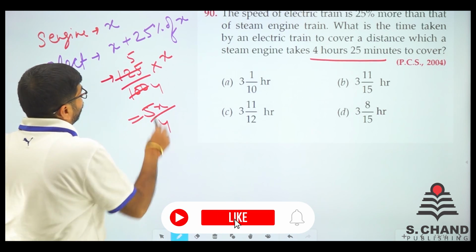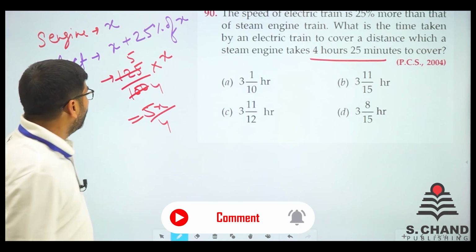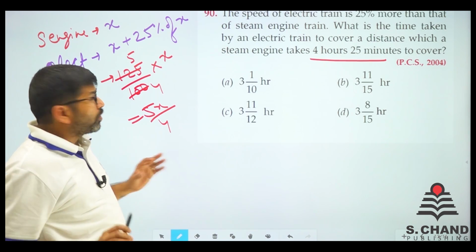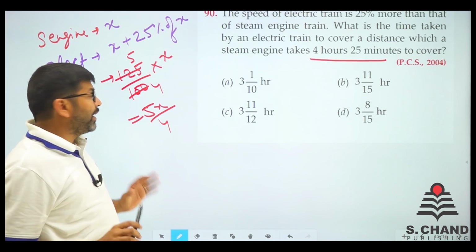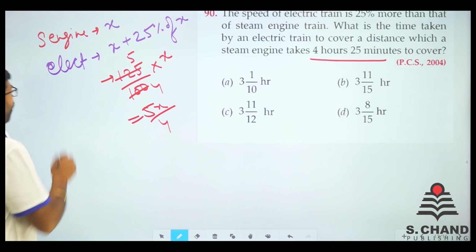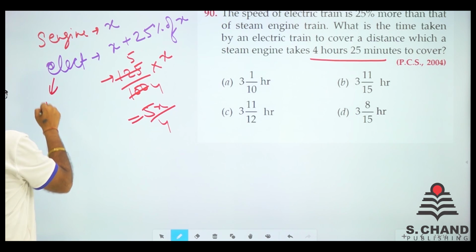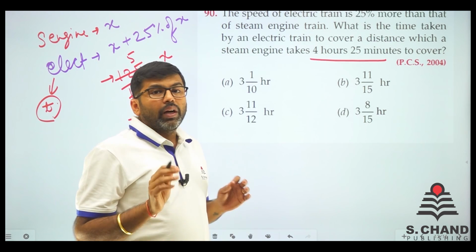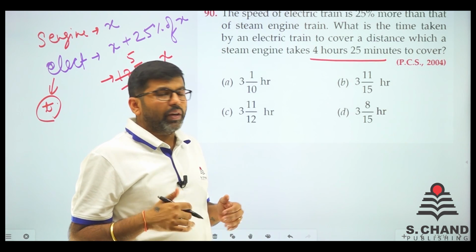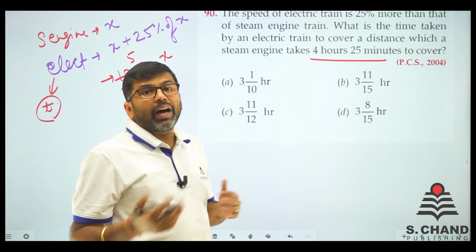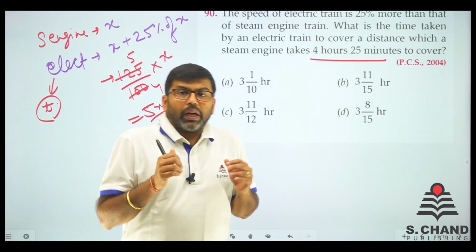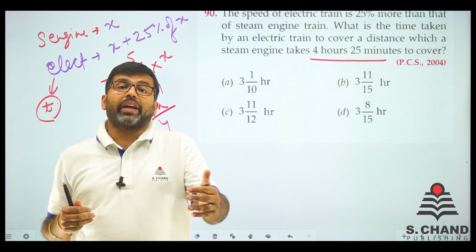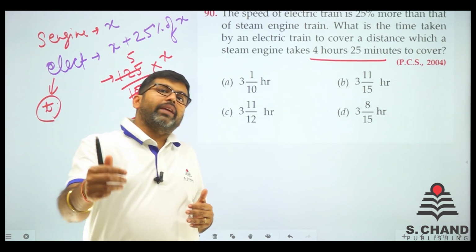Now we have electric engine speed, we have steam engine speed. Now say for example, it takes t time for electric engine. So from the chain rule, if you remember, speed of the car and the time, they are how related. अगर हम स्पीड बढ़ाते हैं टाइम कम लगता है, स्पीड और बढ़ा देंगे टाइम कम लग जाएगा, अगर स्पीड कम कर देंगे टाइम बढ़ जाएगा.